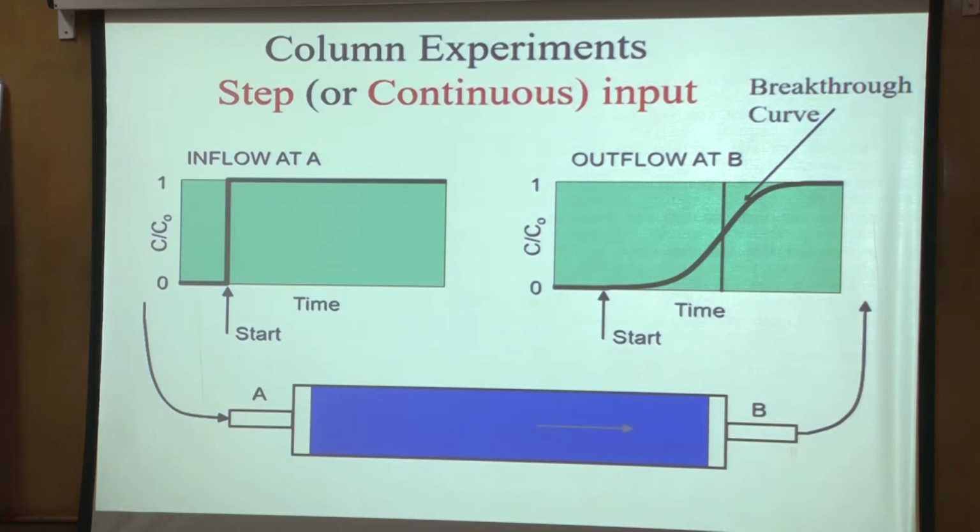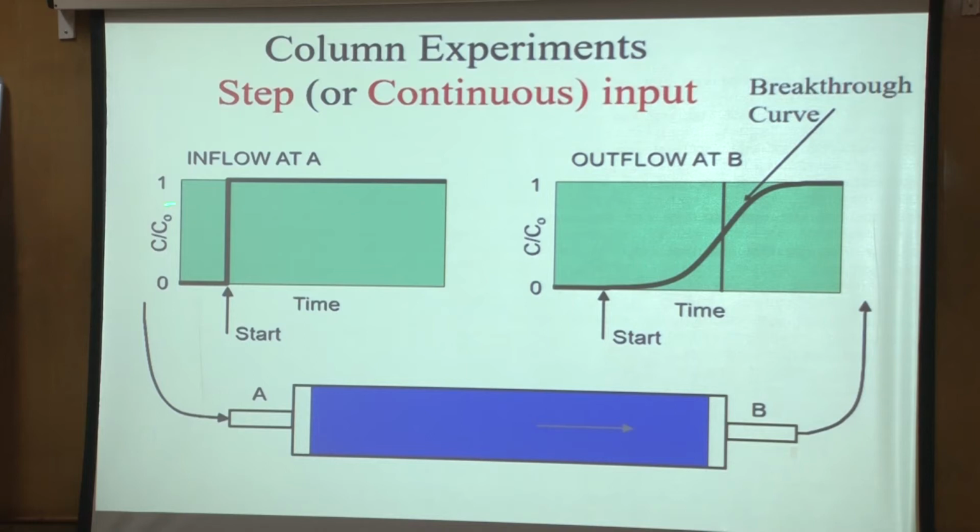Typically what is done is that you have water coming in here, then you allow it to go through the soil, saturate it, and once you have achieved a steady state, constant velocity, then you introduce some solute here at some concentration.